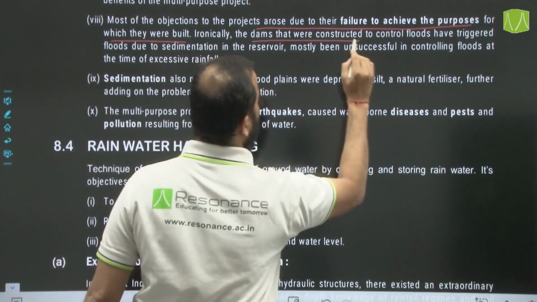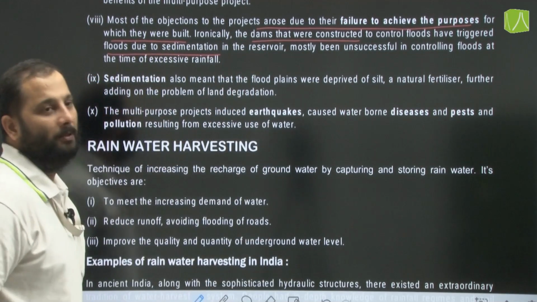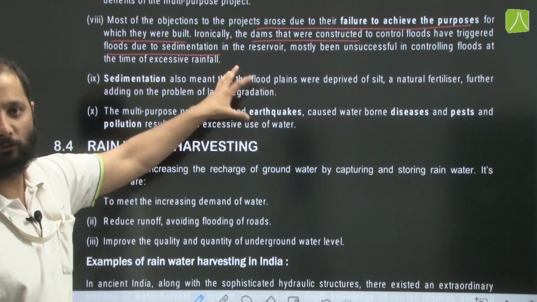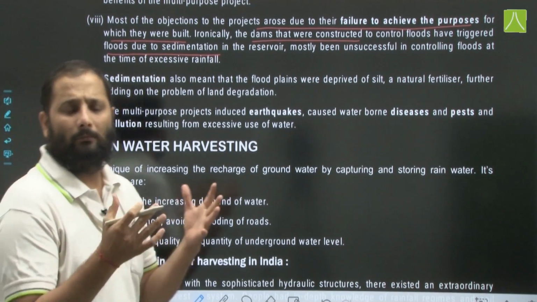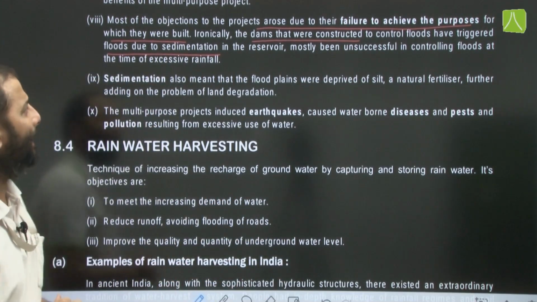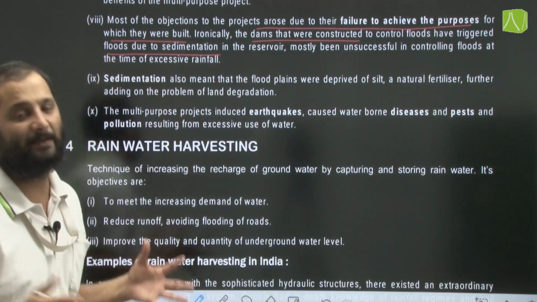Ironically, the dams that were constructed to control floods have actually triggered floods due to sedimentation in the reservoir. So, therefore, the usefulness of these dams has also been questioned, as they have mostly been unsuccessful in controlling floods at the time of excessive rainfall.